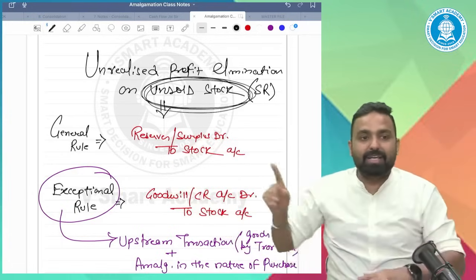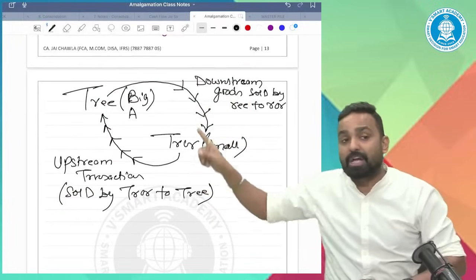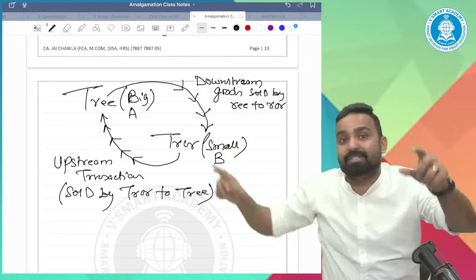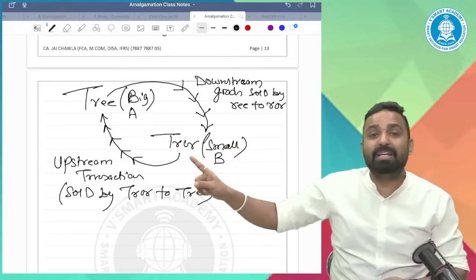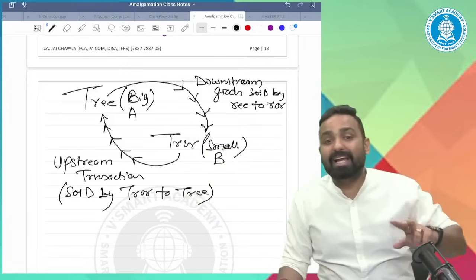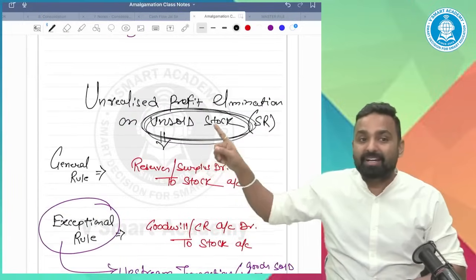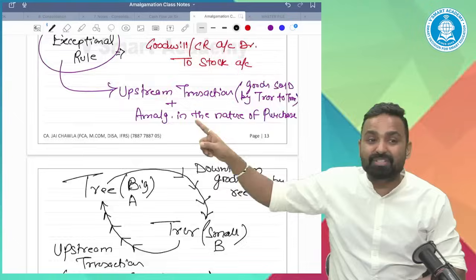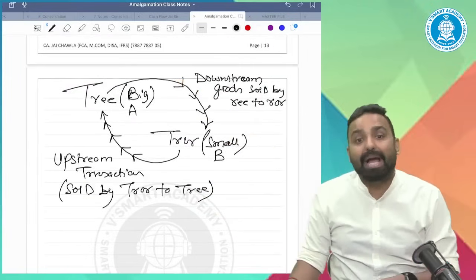Because in the upstream or downstream transaction, one company has sold goods to another company, so the company who has sold goods must have earned the profit. But the other company has not yet sold such stock further, so it becomes unsold stock. And in such stock, the profit is logically unrealized, so we have to eliminate it.